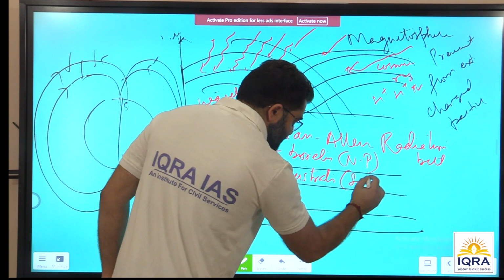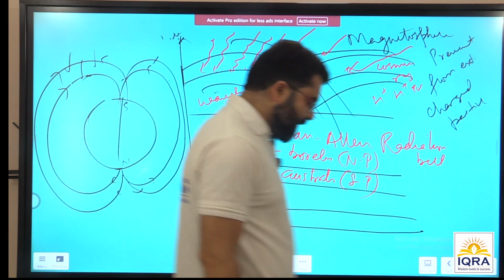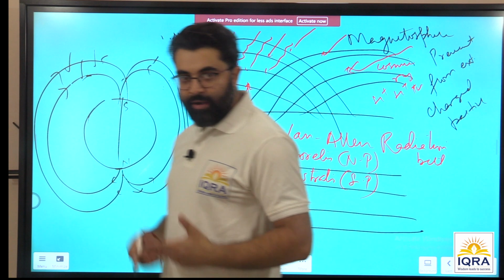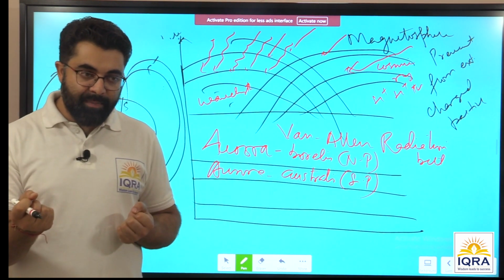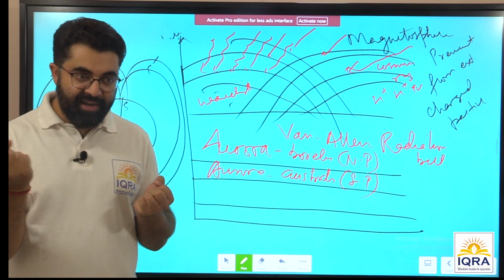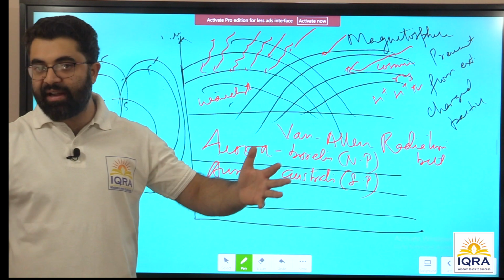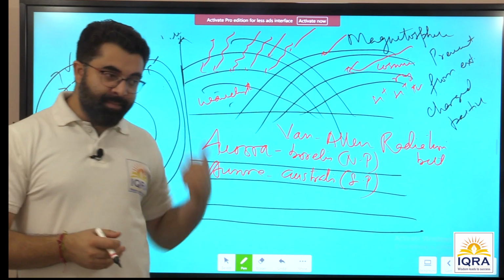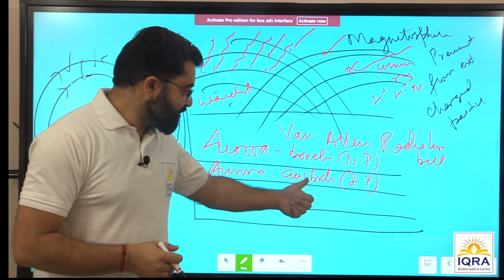in the South Pole. Why only in poles? Why not at the equator? The simple reason is that magnetic lines are stronger near the poles. Where do we have stronger magnetic lines? Near the poles. So they attract these bombardments, these particles, there in the polar areas. So Norway, Sweden, Denmark, Iceland, they see extremely beautiful colors in the sky at times. That is aurora borealis. The same thing if it is seen from Antarctica is called australis.